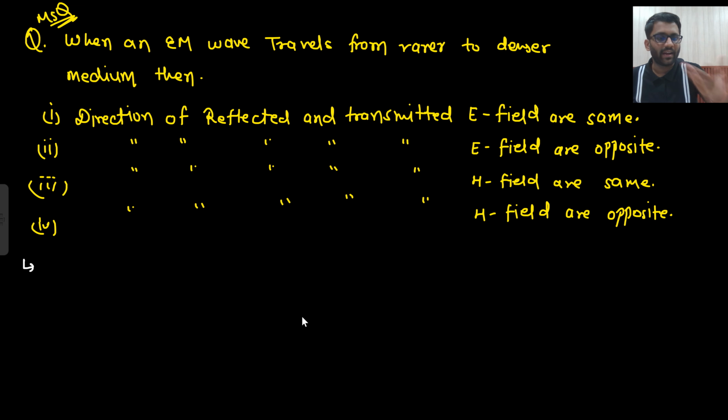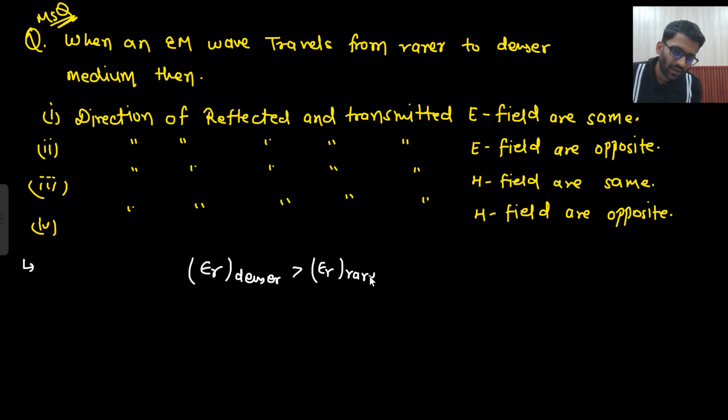But if I move my hand in water, then I will have to apply more force, right? So water is the denser medium. There the particles are more close. Here the particles are distributed. But in the water, particles are more close. So what is the quality of a denser medium? That its relative permittivity is more. Epsilon r of denser medium is more than epsilon r of rarer medium.